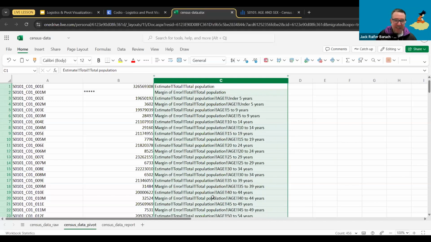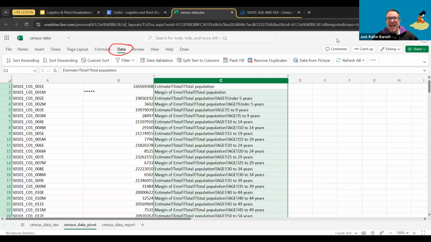And again, when it asks you for the delimiter, just use the exclamation point. So we select the whole C column. Then we go to data. So up here, it says data. We click on that, and that shows us the ribbon for data. In this case, we go to split text to columns and click on that one.